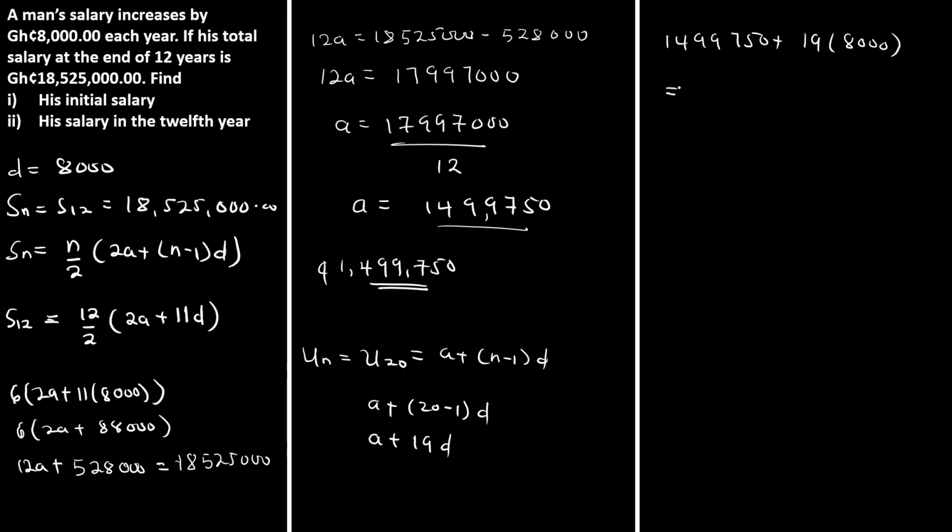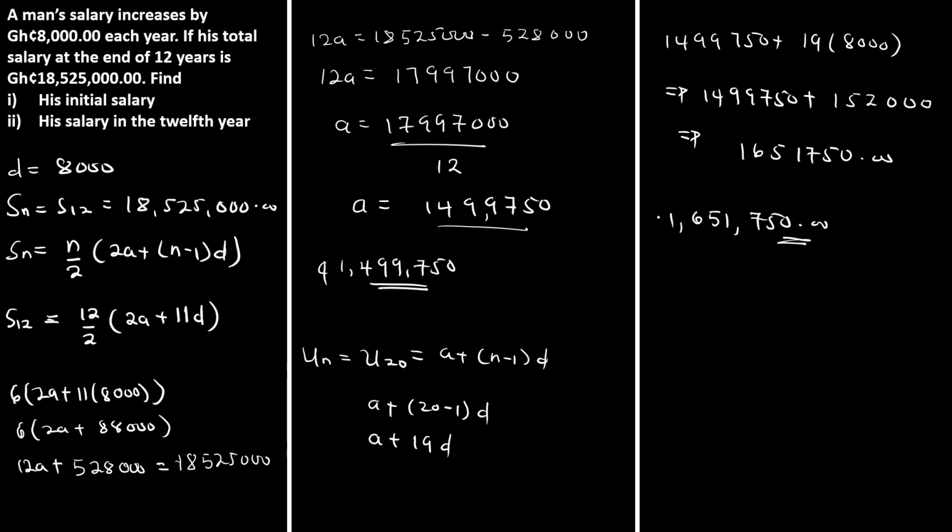That should give me 1,499,750 plus 88,000, and it will yield 1,587,750. So the amount that he had in the 12th year is 1,587,750 cedis.